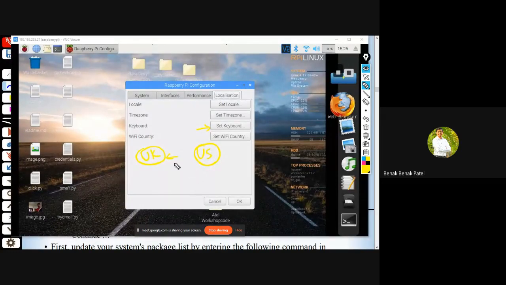Or else if you keep this UK keyboard as it is, then a few keys will be interchanged because the mapping will change a bit. So this is what you're supposed to do on your very first boot, and it will be saved for later use.